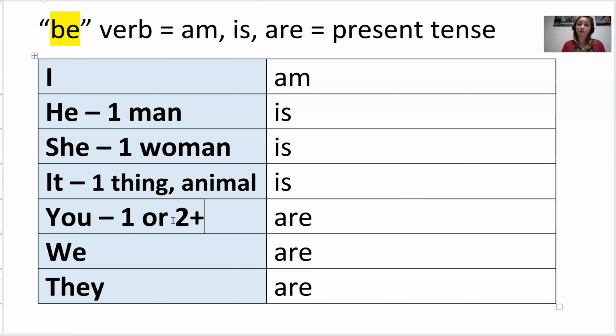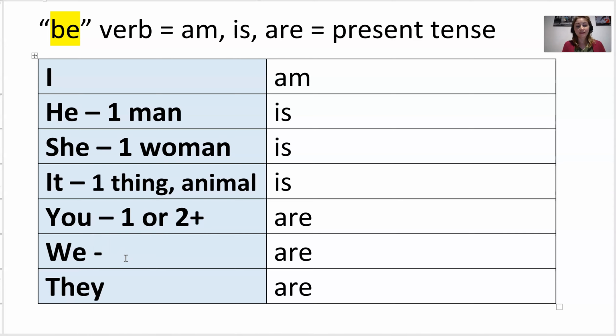You is called the second person. It is the person that is listening. Right now the teacher is I because that's my mind. You, the students, can be one student, two students, three students, 1,000 students, but you are the person listening to me.